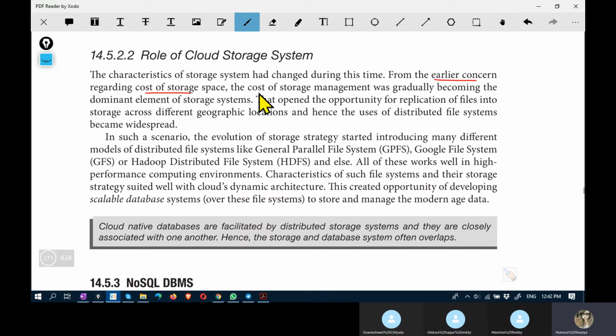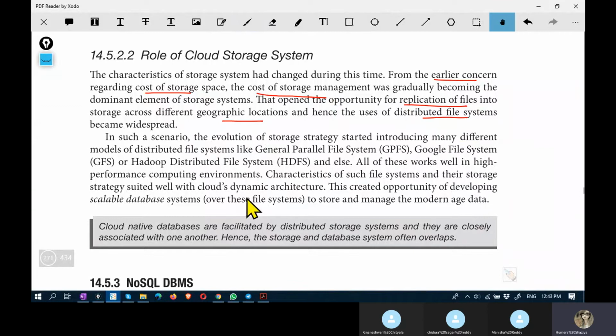The traditional concerns, cost of storage management. However, nowadays you are getting huge storage at so much less cost. So the replication of files across the geographical location and using distributed file system has become easy.